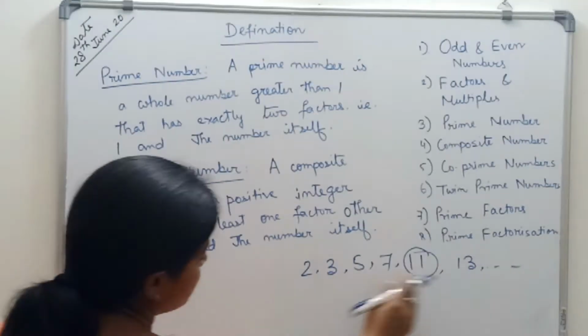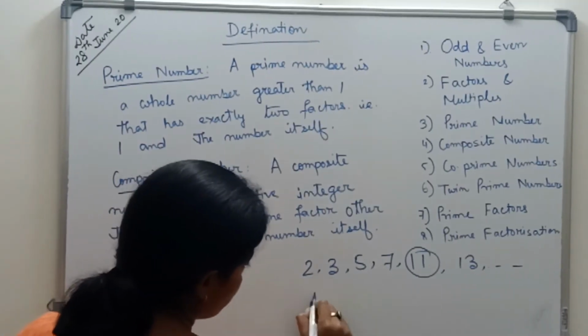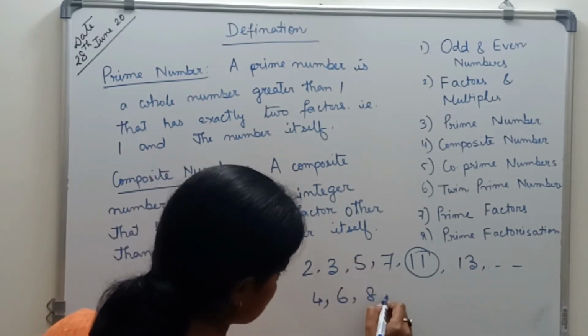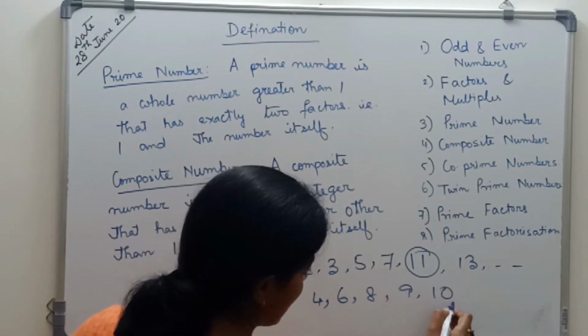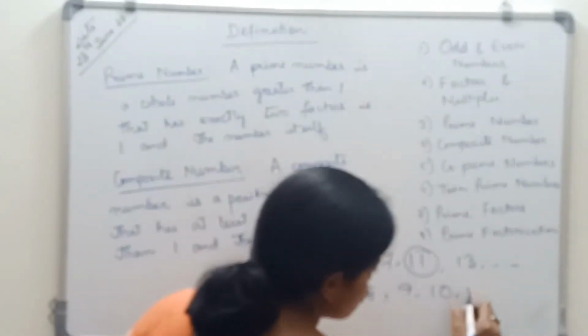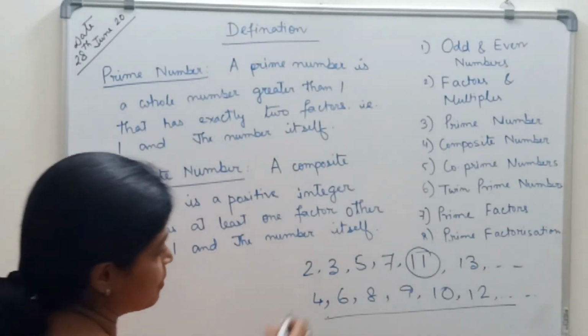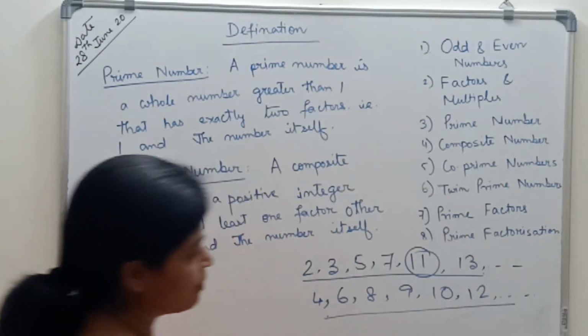And in between these, suppose 4, then 6, 8, 9, 10, 12. These all are composite numbers. And these are prime numbers.